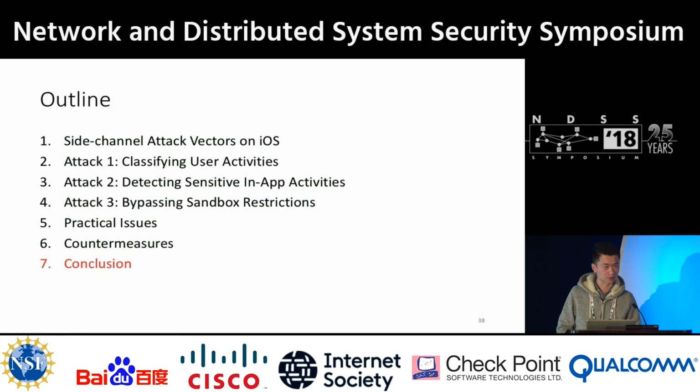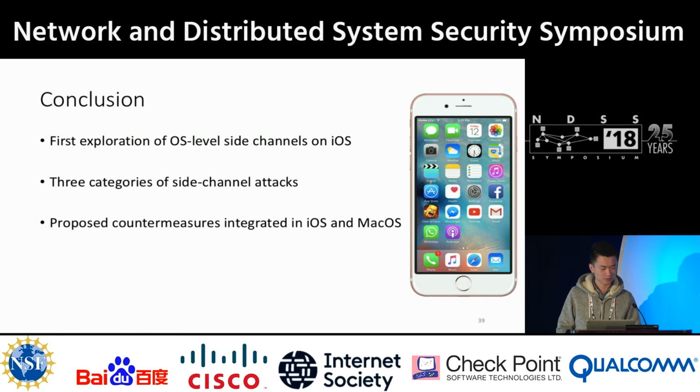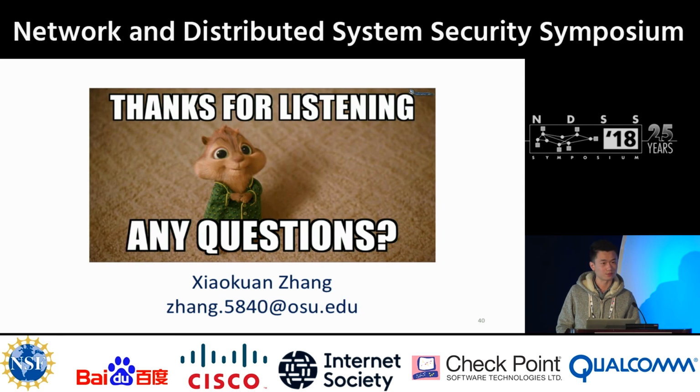So here comes the conclusion. In this paper, we proposed the first exploration of OS-level side channels in iOS. We showed 3 categories of side channel attacks. These attacks showed that, similar to Android, cross-app side channel attacks on iOS are also feasible. Our study has helped Apple mitigate these security threats in iOS and macOS. Thanks for your attention. I'm ready to take questions now.